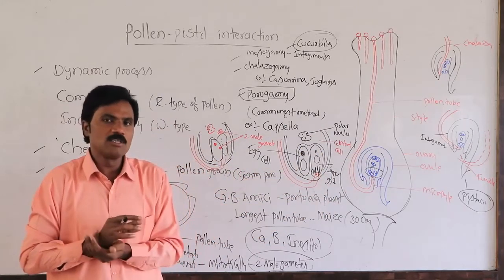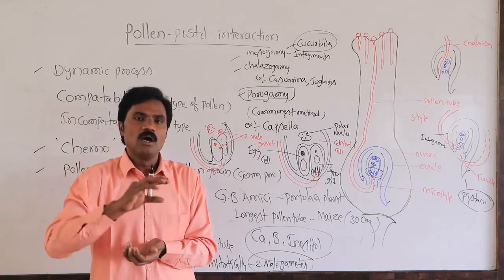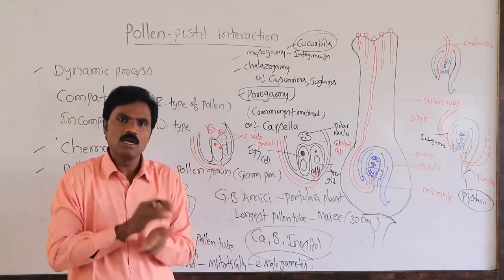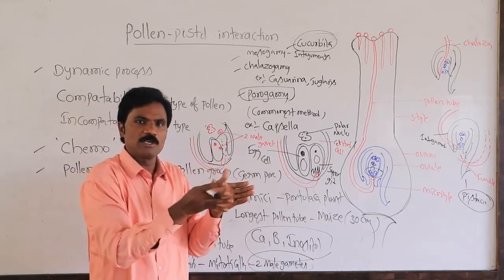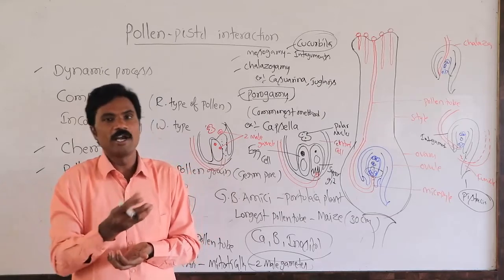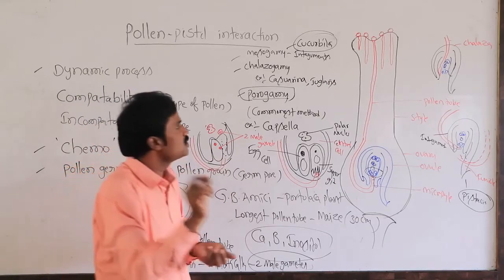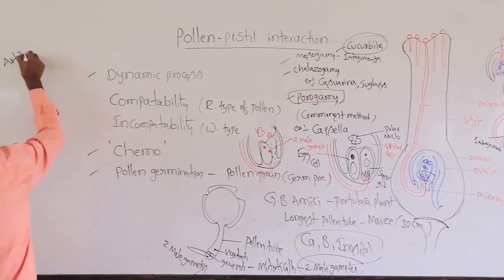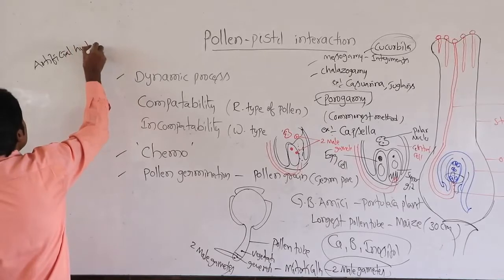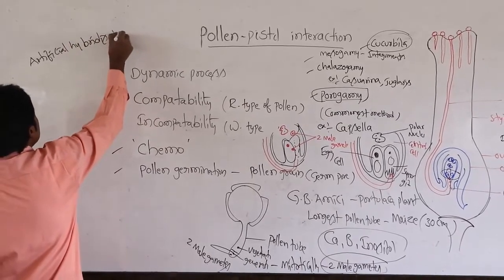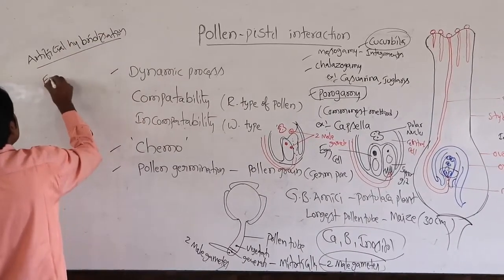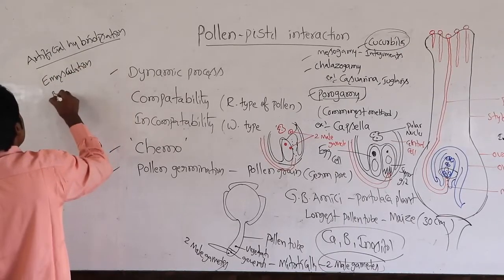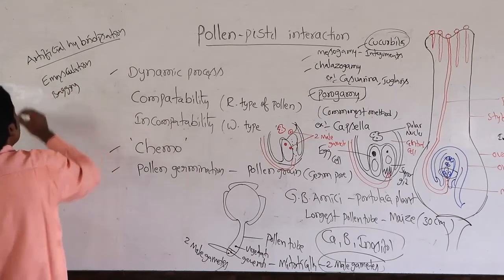But apart from this, there is hybridization, that is artificial hybridization. This is the commonest method, and through this common method only natural processes take place. If you want hybrid varieties, you need artificial hybridization. In artificial hybridization, there is emasculation as well as bagging.